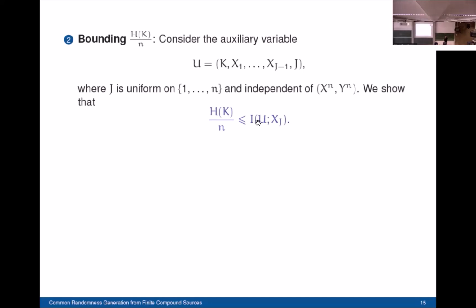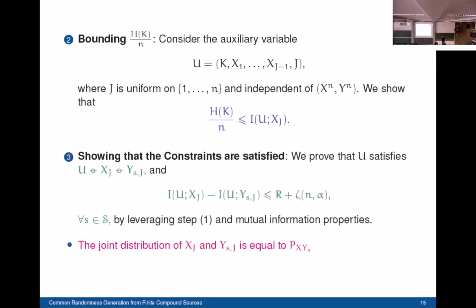And to finish the converse proof, it's sufficient to show that the auxiliary random variable that we chose satisfies the constraints that we have in the maximization problem. So basically, it should satisfy this Markov constraint, and it should also satisfy this inequality constraint, where here we can make use of the results of step 1. And so we can prove the converse.